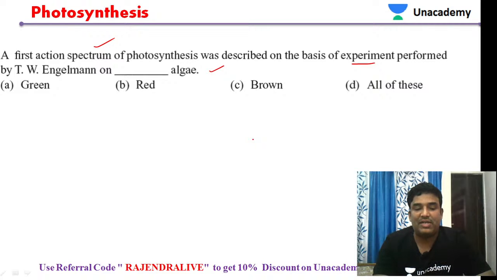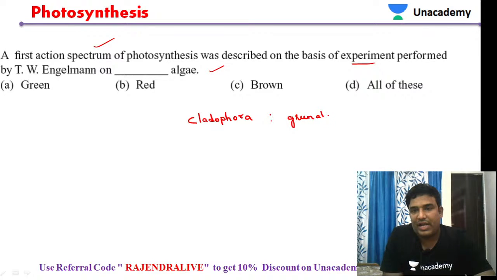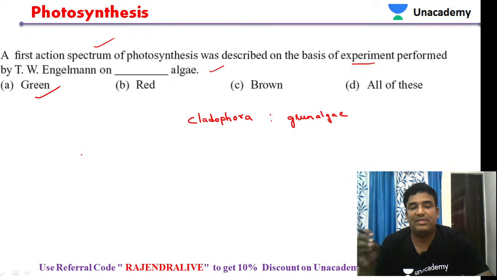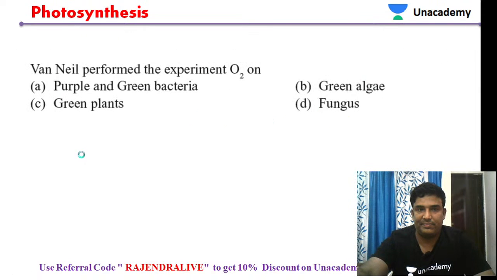Yes, students, any answer? So he used algae. The name of the algae is called Cladophora. Very good, Ranjita. It is a green algae. So green algae is the right answer. Cladophora is the algae that was used by Engelmann in his experiment.